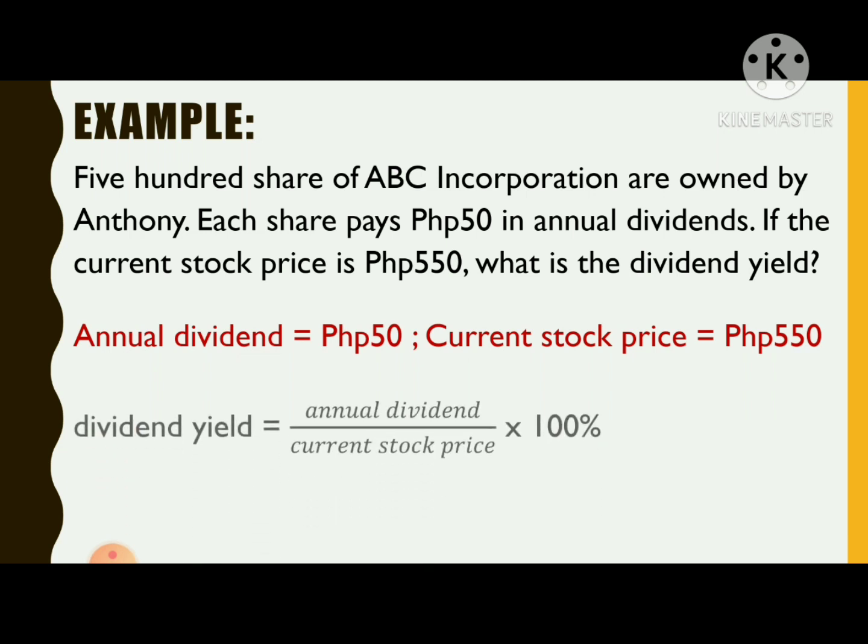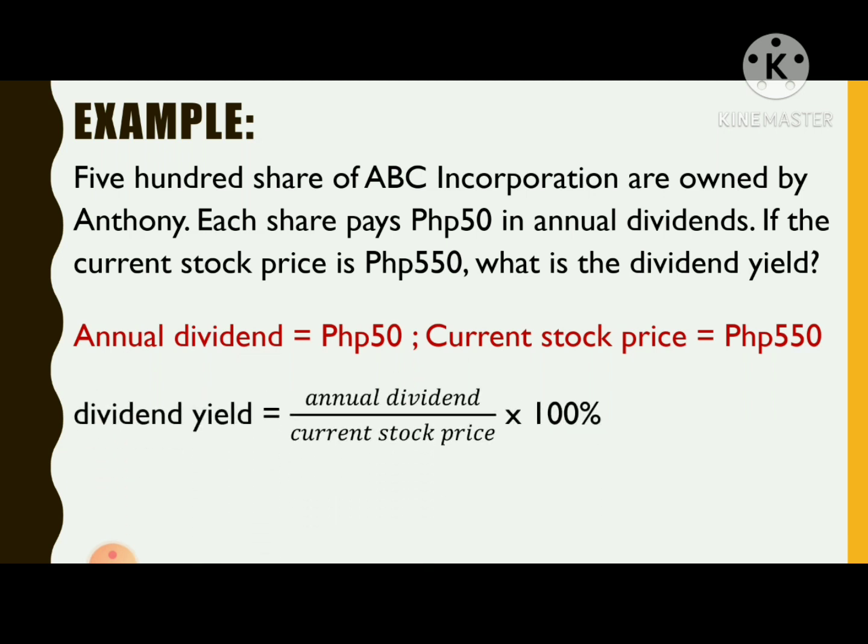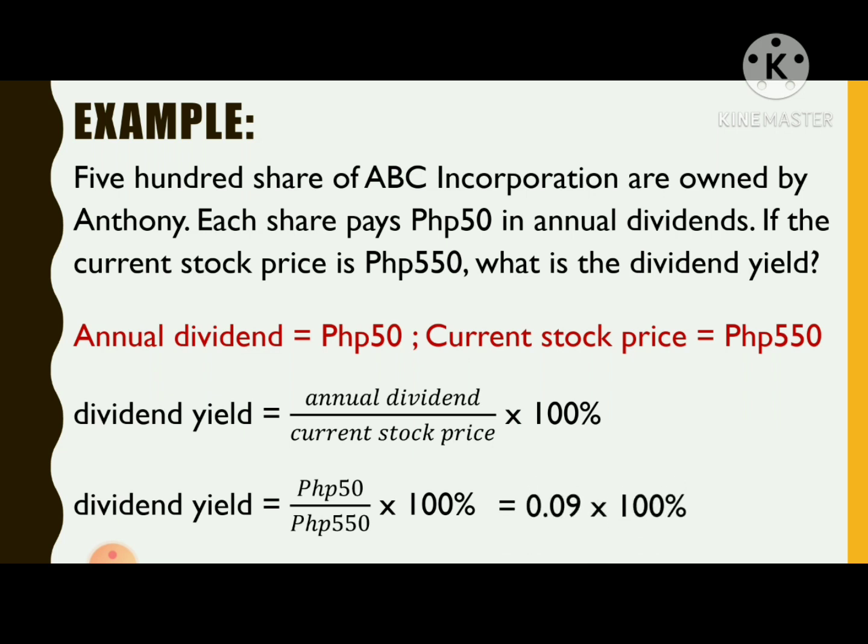So, substituting now these values into the formula, that is 50 Philippine pesos divided by 550 Philippine pesos times 100%. That is equal to 0.09 times 100%, which is equal to 9%. So the dividend yield is equal to 9%.